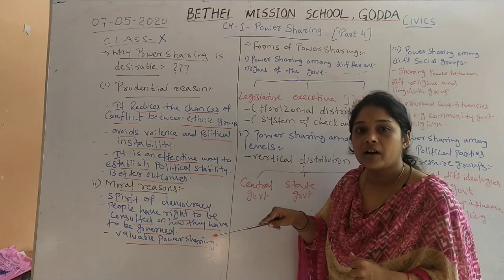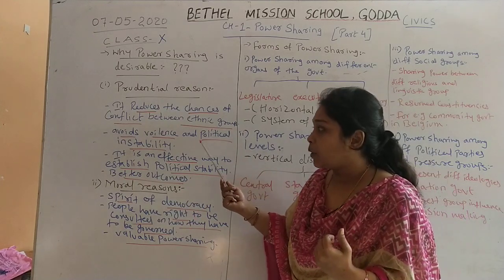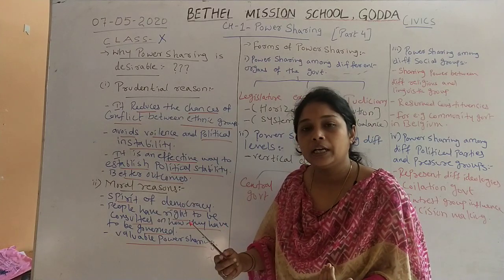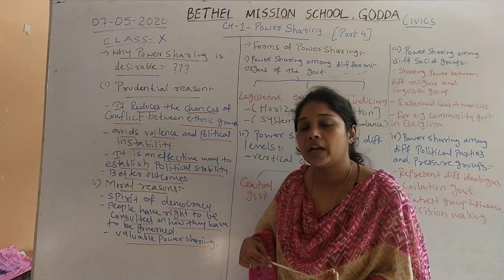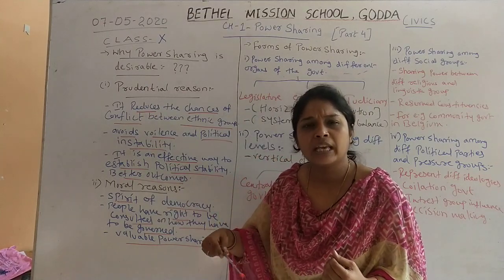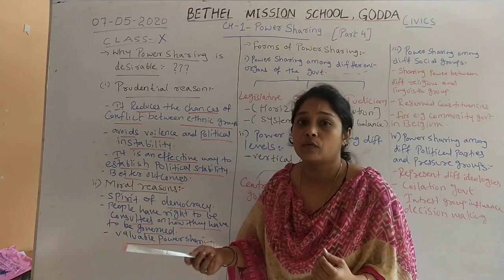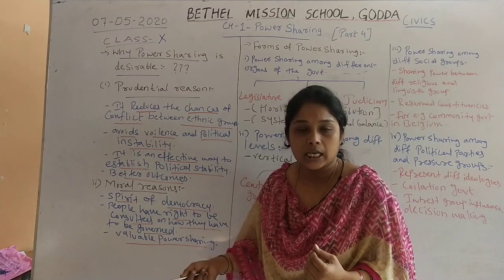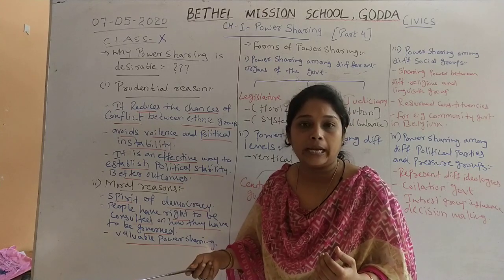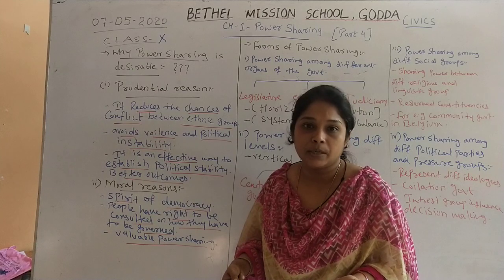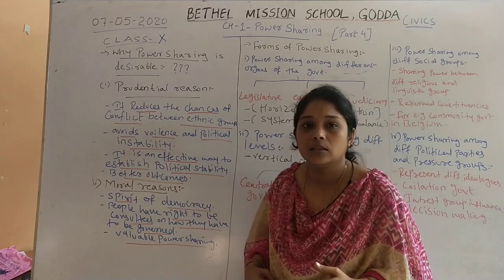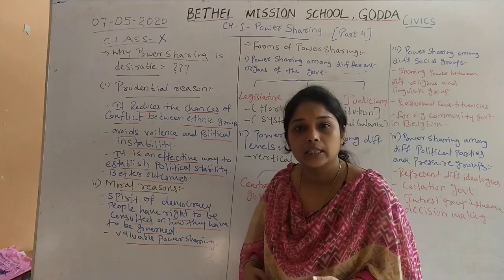If we want to make our country politically stable, and if we want to avoid conflict and violence amongst the different ethnic groups in our country, like in India, we have unity in diversity. We have so many ethnic groups on the basis of religion, language, culture and caste. But due to power sharing in India, conflict between these groups is avoided, and political instability is also avoided, because everyone has an equal right to enjoy. So these are the reasons because of which power sharing is desirable.